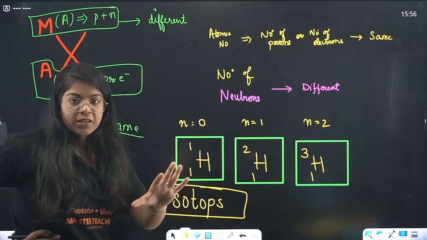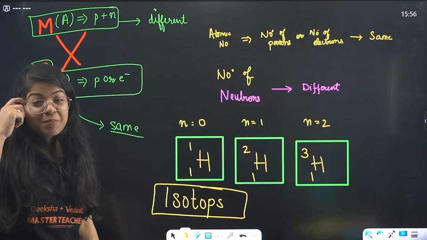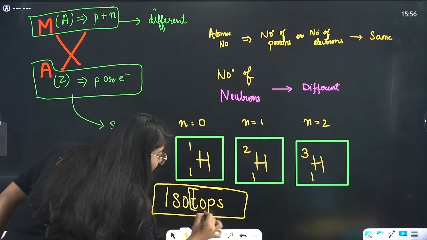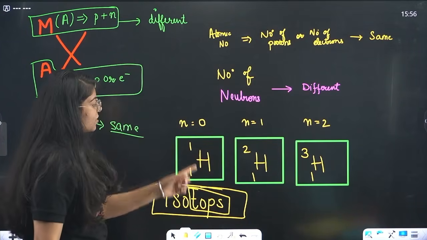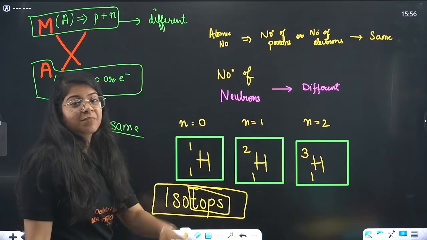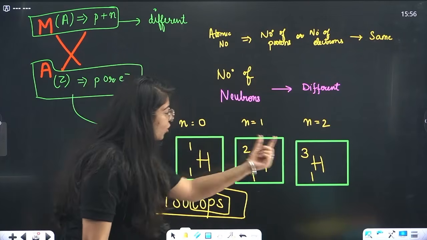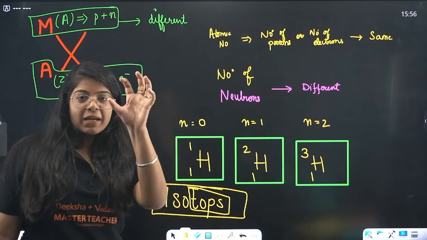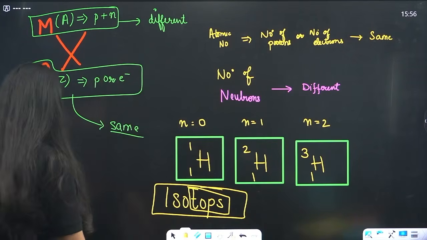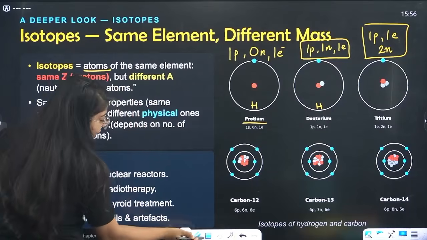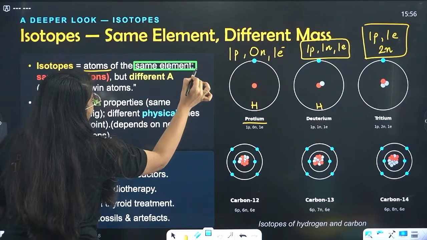Understood? This understood? How will you remember this, ma'am? Is there a trick? Yes, there is a trick. You see top, so top is different. Okay, atomic number is same, mass number is different, mass number is written on the top of it. So top, isotope, top part is different. Okay, so beta, we have atoms of the same element. This is very important.